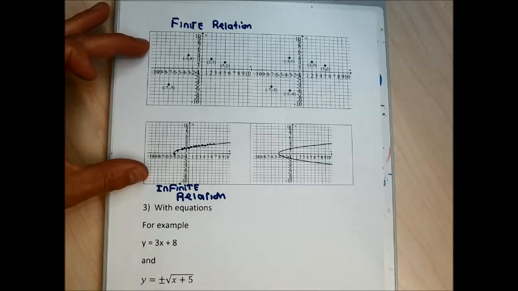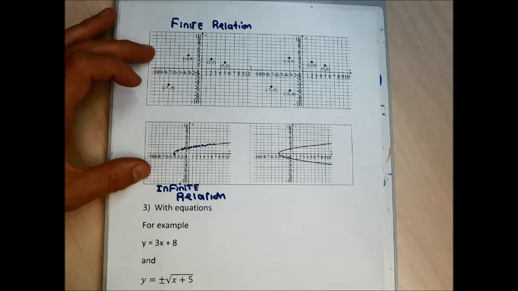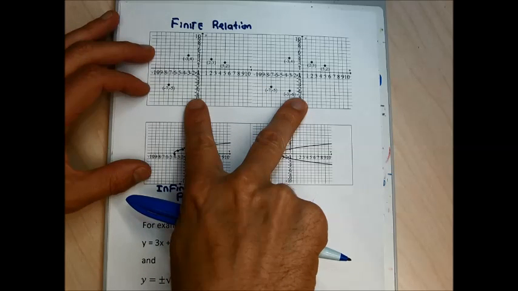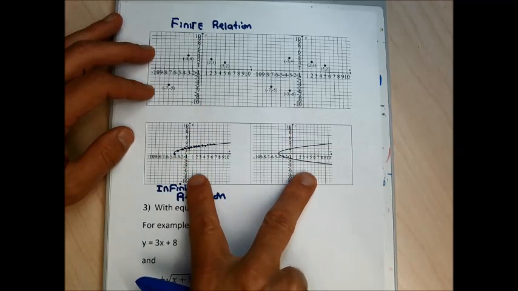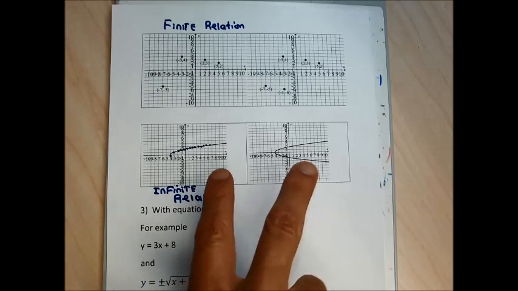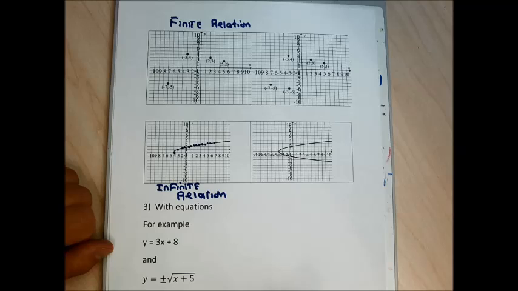The question we're going to be asked is which of these 4 relations represent functions. And in the top two, because they're finite relations, it's easy to determine if they're a function or not with the knowledge that we already have. The bottom two, because I don't have the points listed, it's a little clunkier to figure out whether the relation's a function or not. So let me talk through each one of these four graphs to help you figure out whether the relation that's depicted is a function or not.